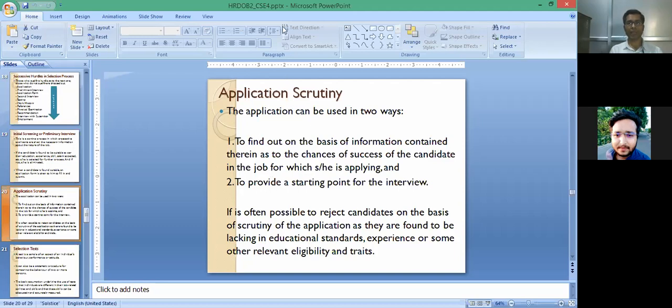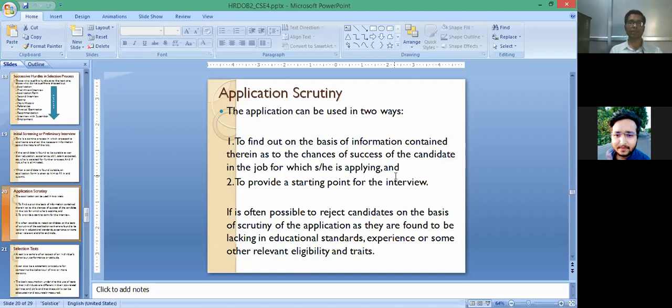And one more advantage of application scrutiny is that the application will be helpful in which term? In the term of a starting point for the interview. Suppose in the application, one candidate has mentioned his whole experience, his educational qualification, as well as his hobbies or other things, then these things will be the base of the starting point for the interview.